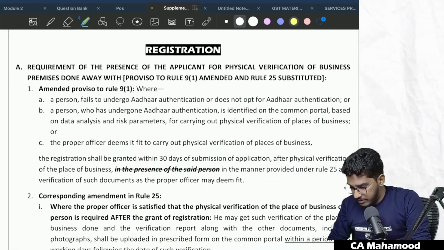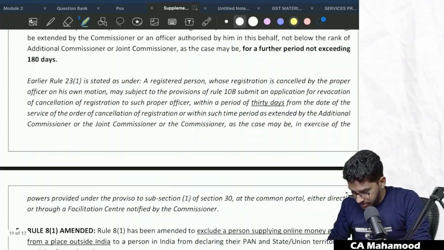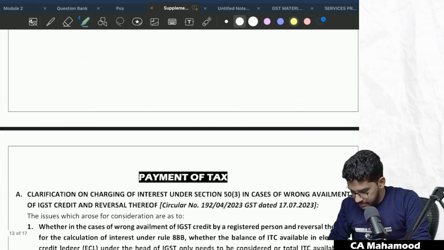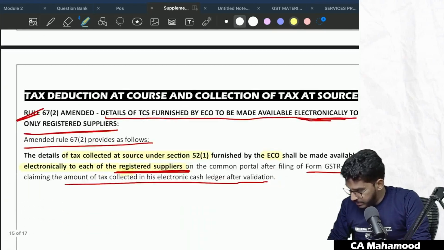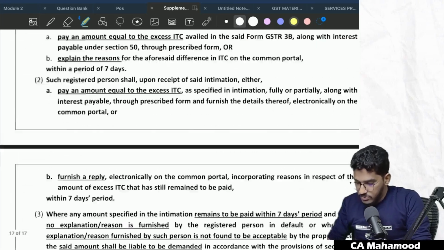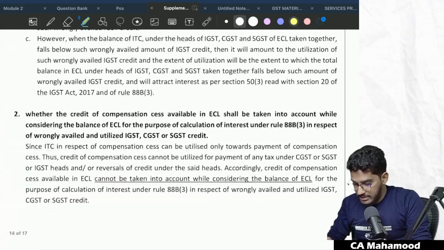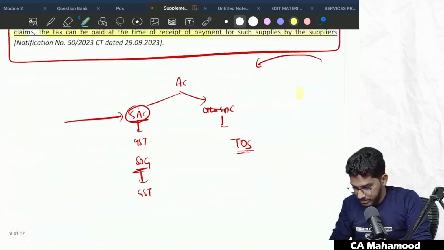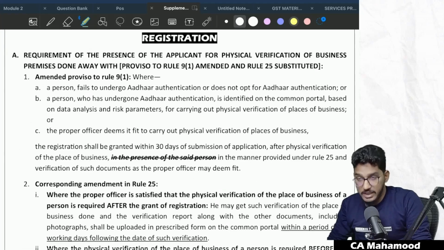So now we have a few amendments regarding registration chapter and also a small amendment regarding tax invoices, payment of taxes also we have certain amendment and returns. Okay, 4 more chapters we have. So we'll not take much of a time. We'll try to cover these amendments also. Okay, so we will begin now with registration chapter. We'll now begin the amendments relating to registration chapter.